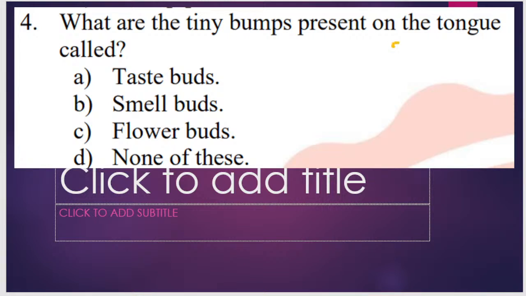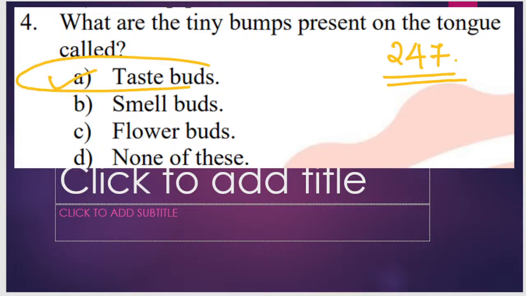Question number 247. What do we call the small tiny bumps that are present on the surface of the tongue? Taste buds, smell buds, flower buds, or none of these? All of you are correct. They are referred to as taste buds.